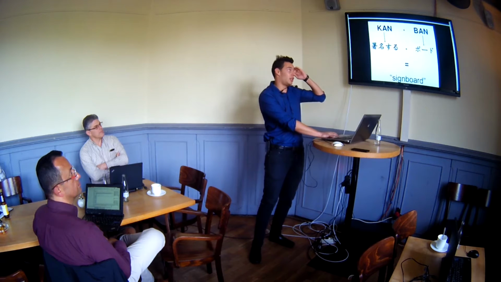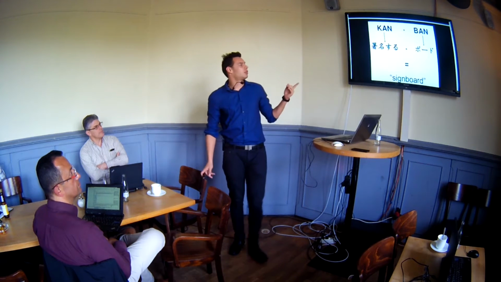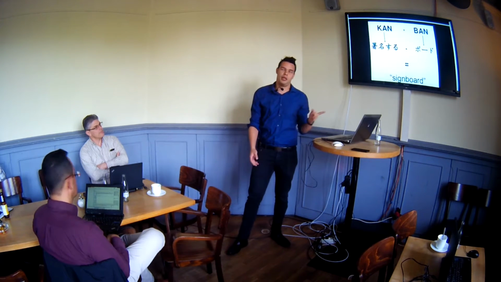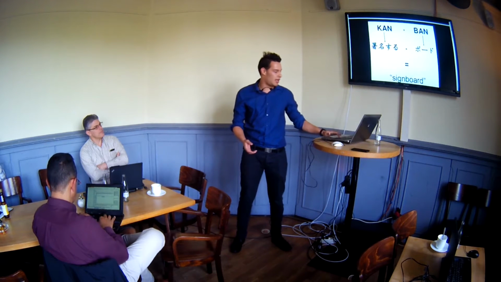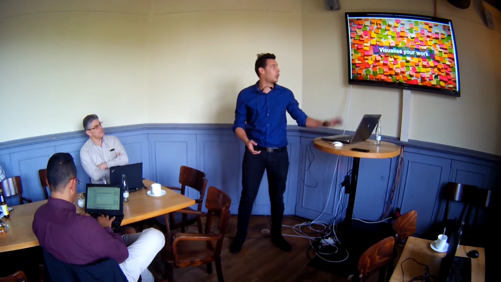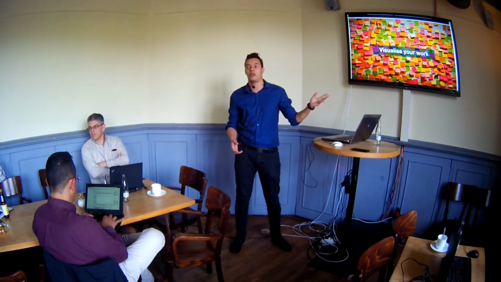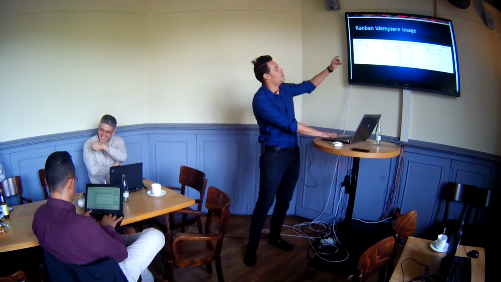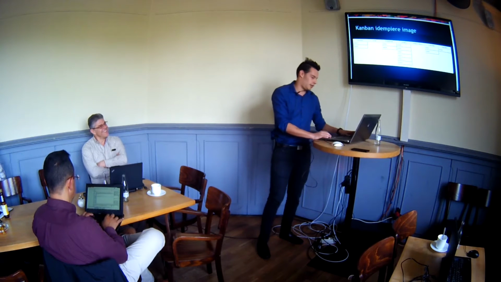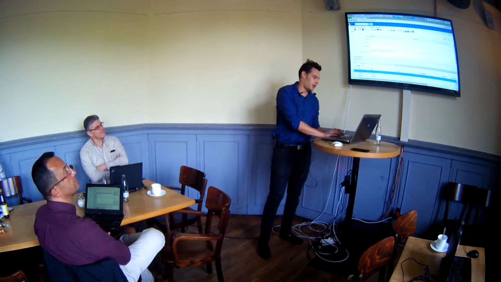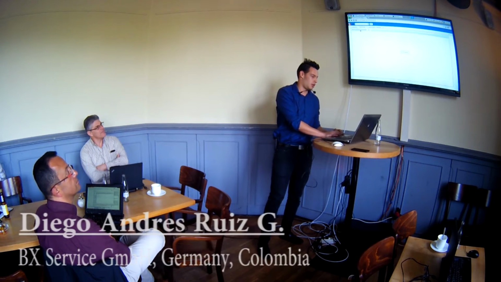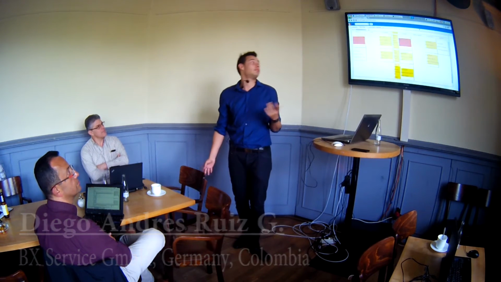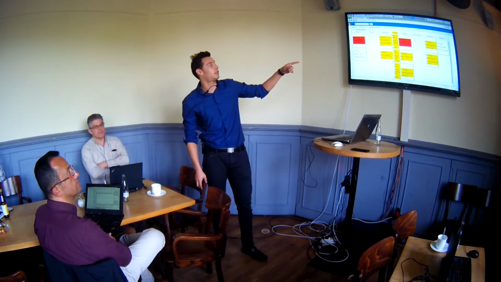So what is Kanban? Kanban is a Japanese word. It means signboard, and what it does is let you visualize your work. So how do you do it? You just set it up. What I have as an example is a development process.